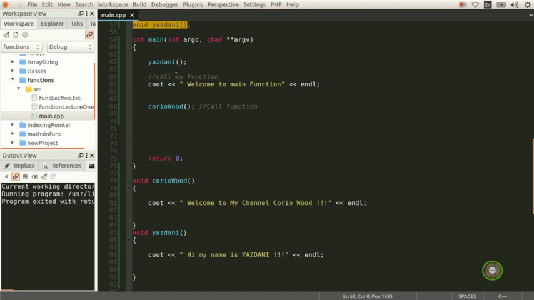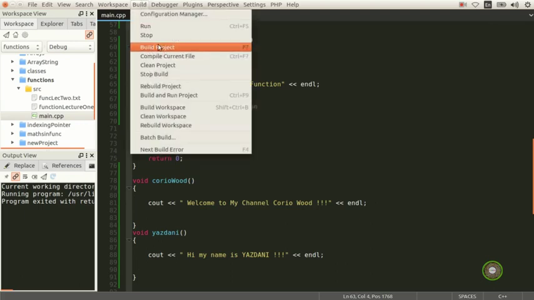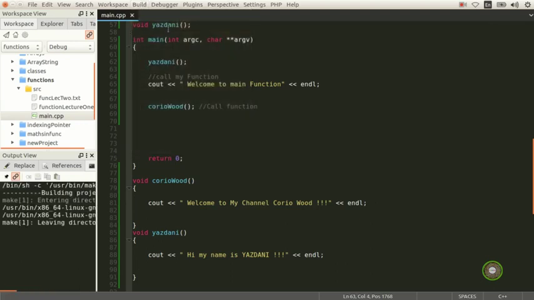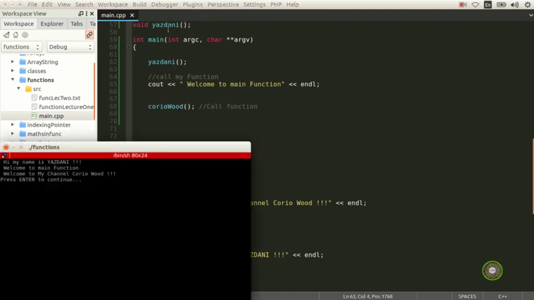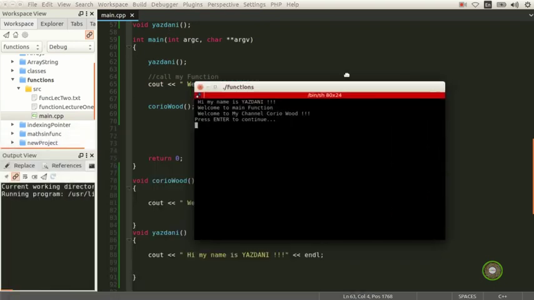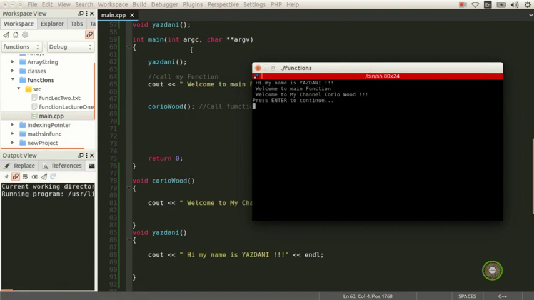My prototype is here, my function Yazdani is here, and my function Corio is here. Let's see what happens. And if you look here, I'm not getting any error.